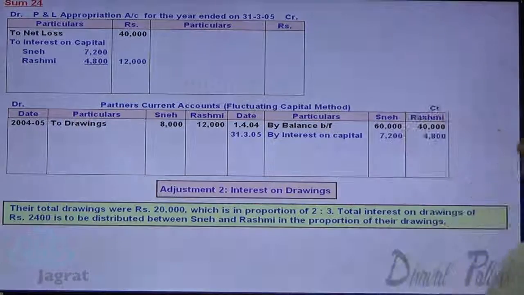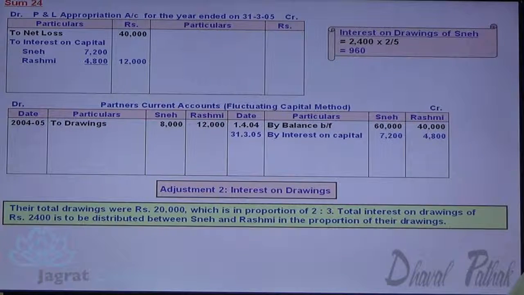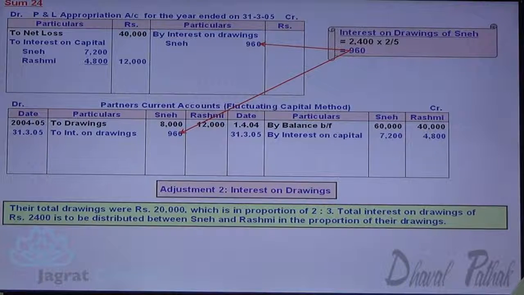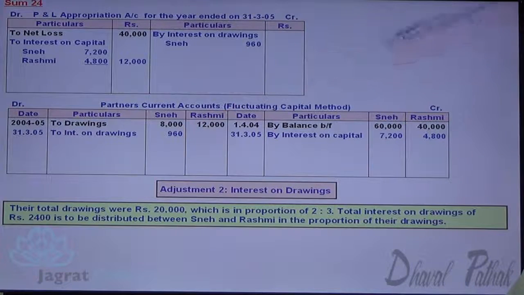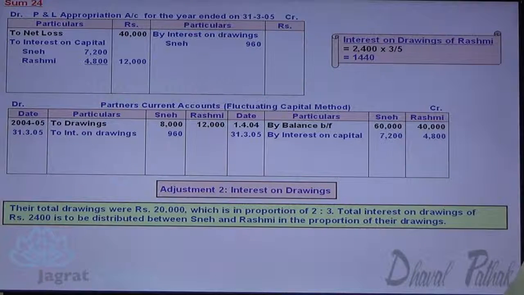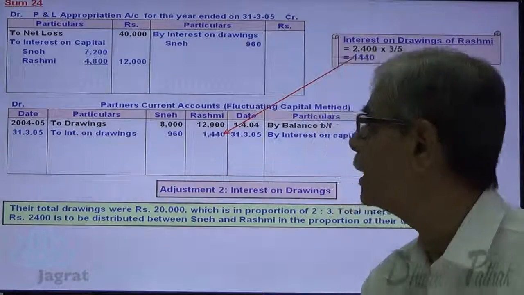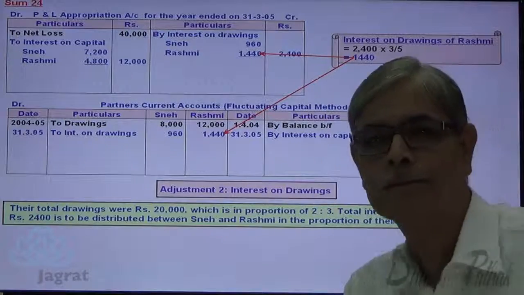Observe the working. 2,400 into 2 by 5, 960. Partners capital account debit to profit and loss appropriation account credit. Same way I want to work out the interest on drawings for another partner, that is Rashmi. 2,400 into 3 by 5, 1,440. That is also debited to the capital account of Rashmi and credited to profit and loss appropriation account.